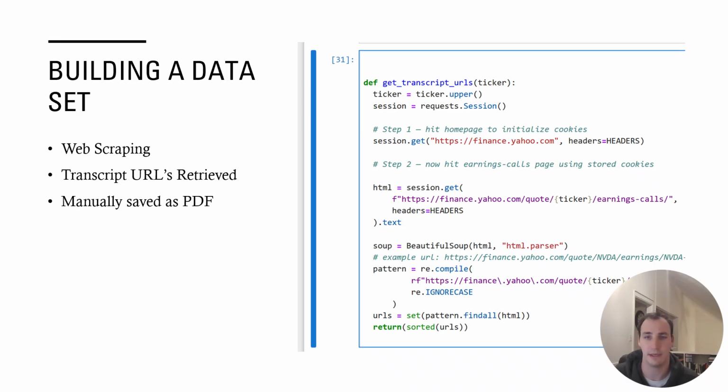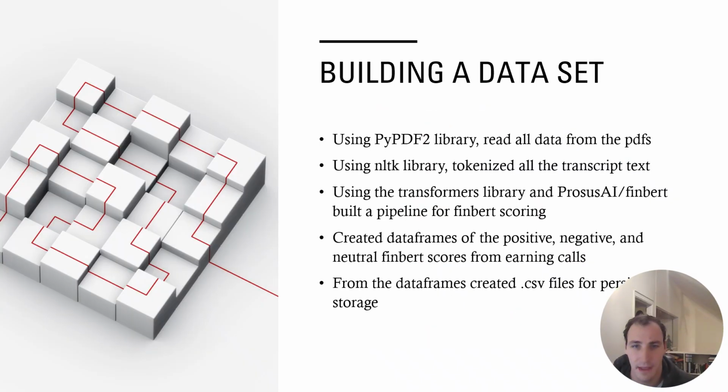But optimally, it would be automated. It was just hard to get around Yahoo's bot prevention. So I am not a bot, I am a real person. But I was able to retrieve all of the URLs, and that made it a lot easier to just control click each of those, and to make the process a little bit more automated.